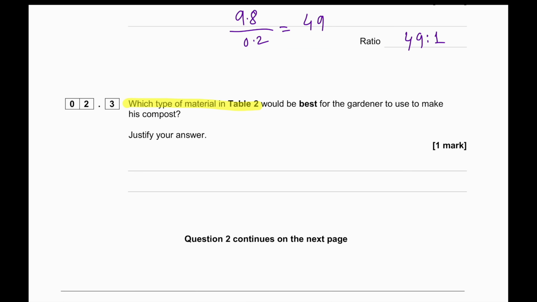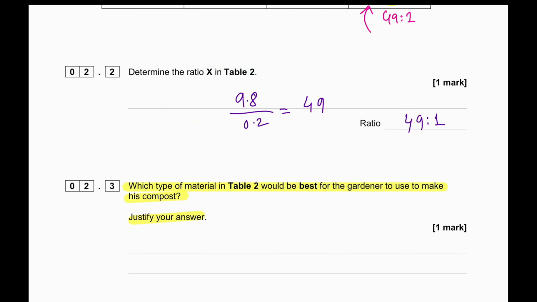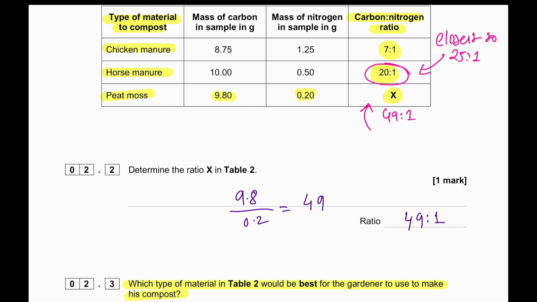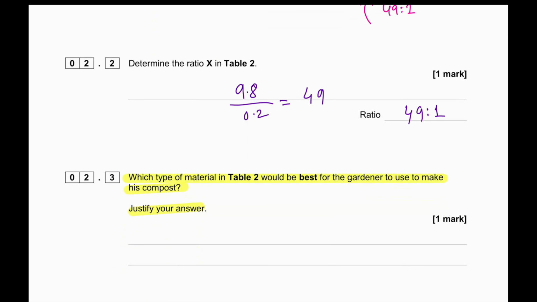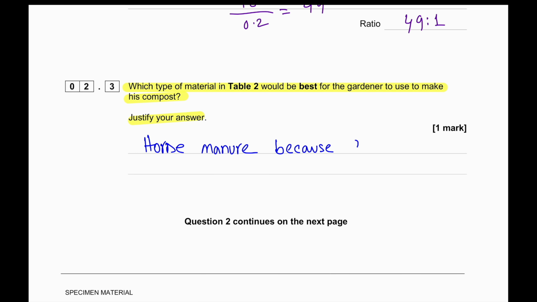Which type of material in table 2 would be best for the gardener to use to make his compost? Justify your answer. So we can see from the table, horse manure is the closest to 25:1. So the answer will be horse manure because the carbon to nitrogen ratio is closest to 25:1.